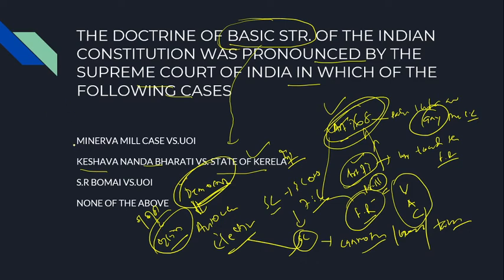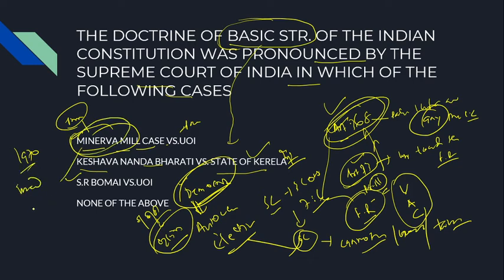Another case you should also remember is the Minerva Mills case and the S.R. Bommai judgment, very important. The Minerva Mills case is related to property. Minerva Mills is owned by a private owner. In the year 1970, Madam Indira Gandhi took over Minerva Mills and nationalized it, citing the reason that there was mismanagement in that mill, which is in Bangalore.